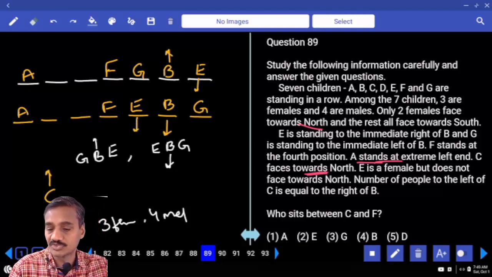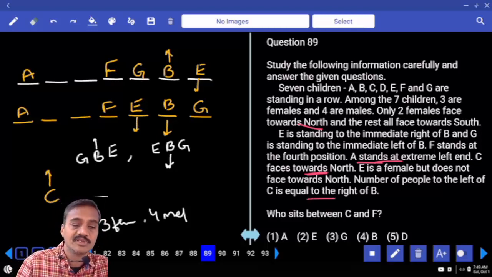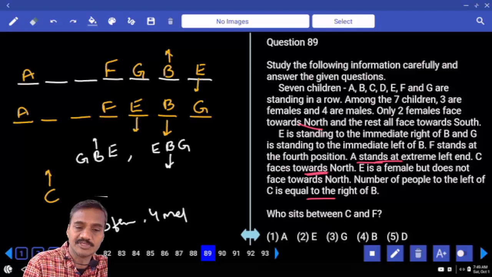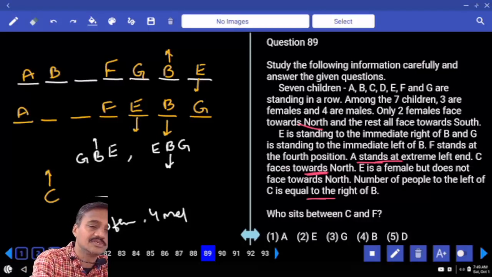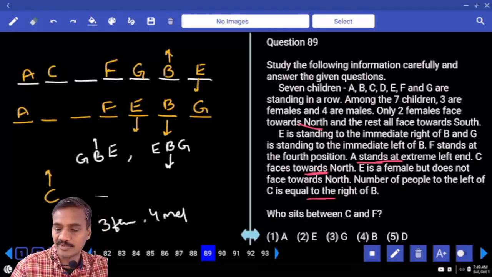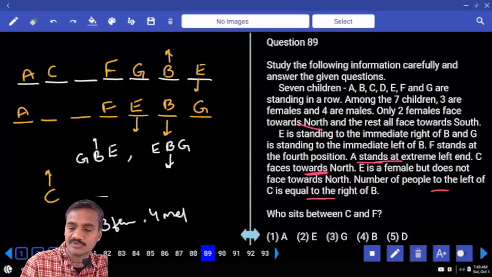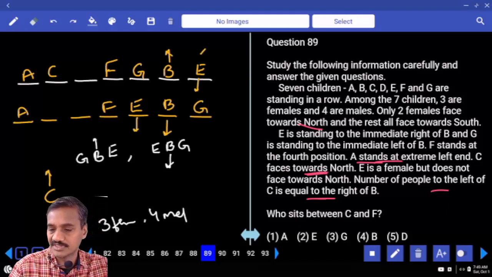And number of persons to the left of C equals to the right of B. Left of C. Now that means C and B must be at equidistant. Hence B must be here. C must be here. And number of people to the left of C equals to the right of B. Right of B, there is only 1 person. And what is the direction of this C?